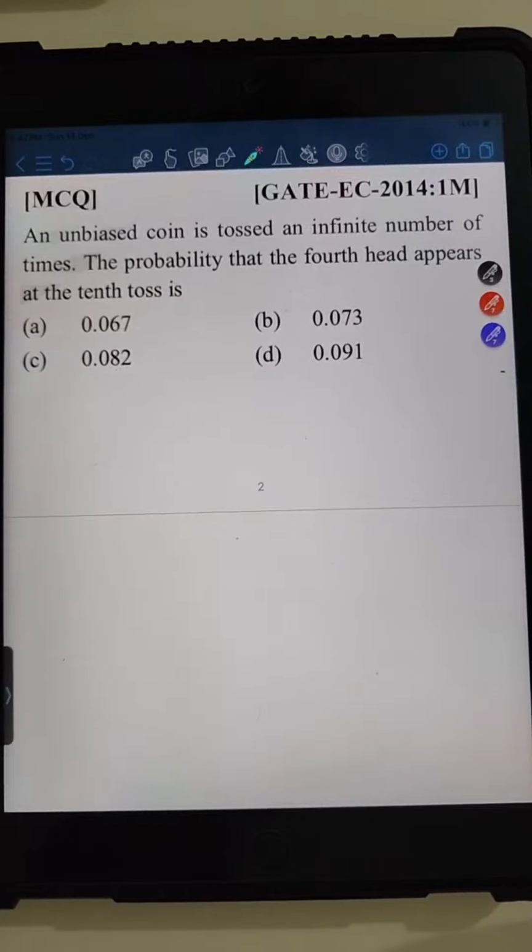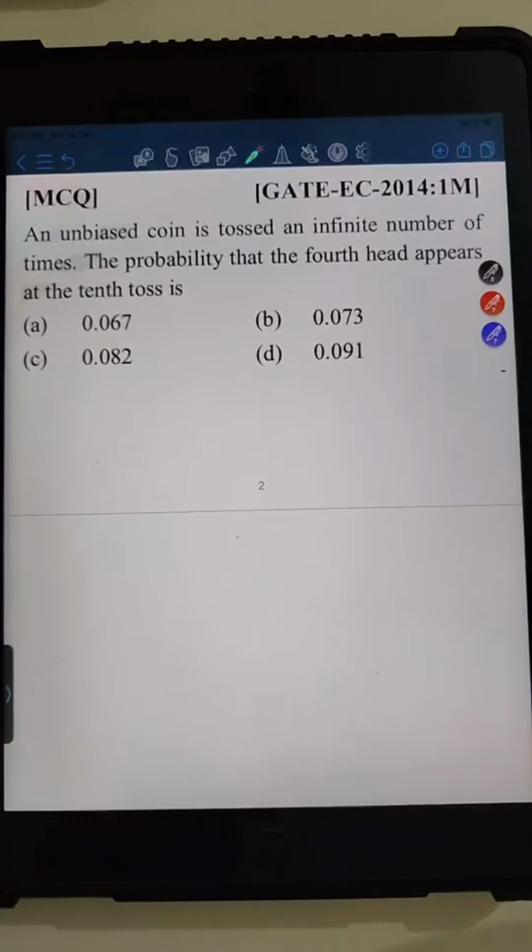That means preparing a topic like probability, that will fetch you marks in aptitude section as well as in engineering mathematics section as well. Okay, so Anand is telling option C.